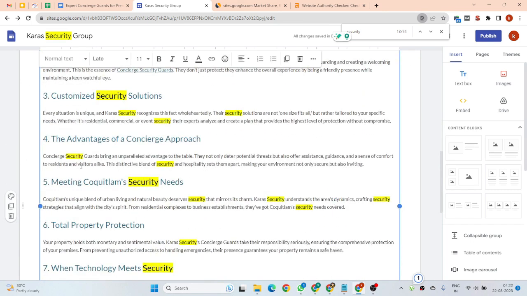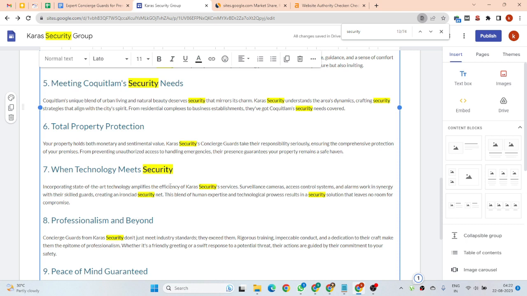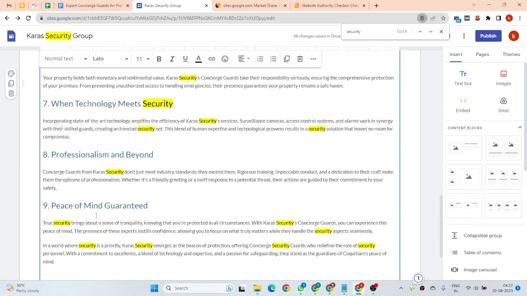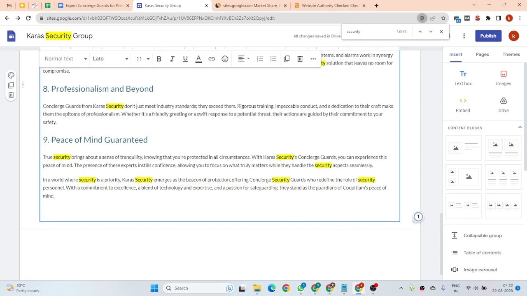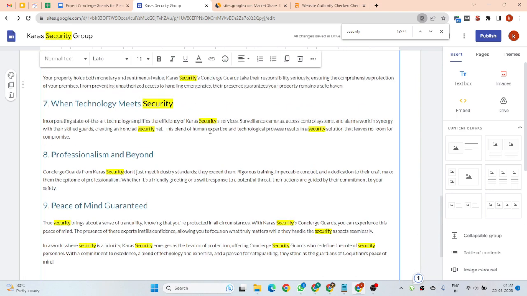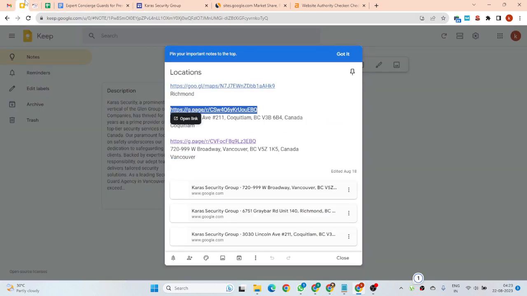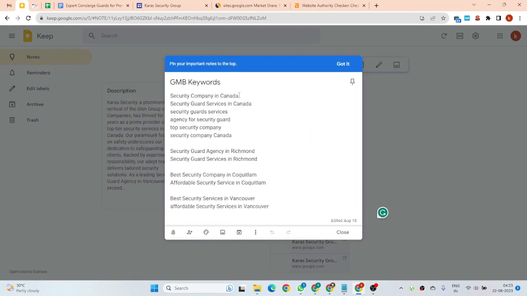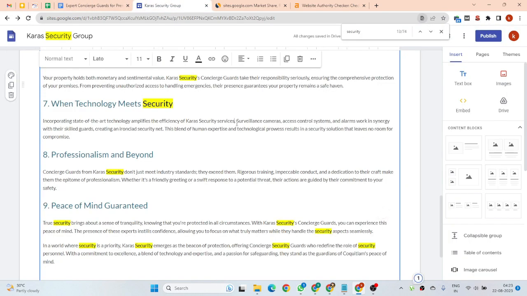So security and hospital security guards, security solutions, security guard, security company in Canada.